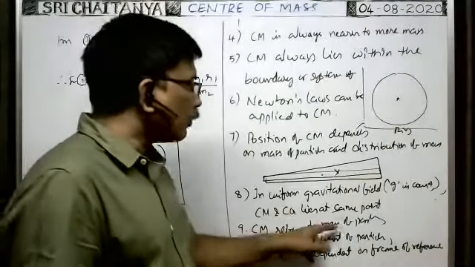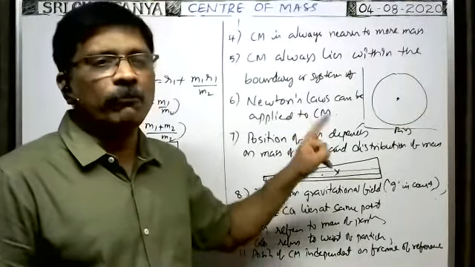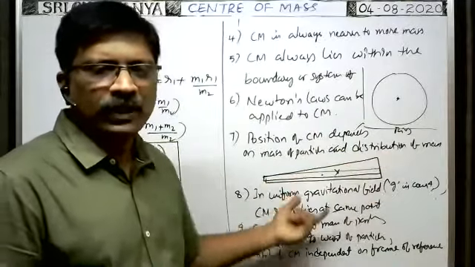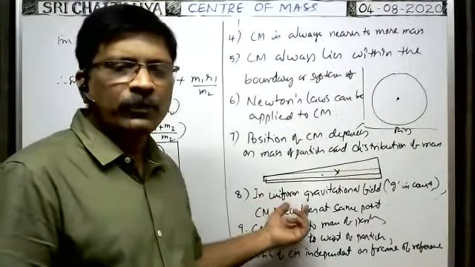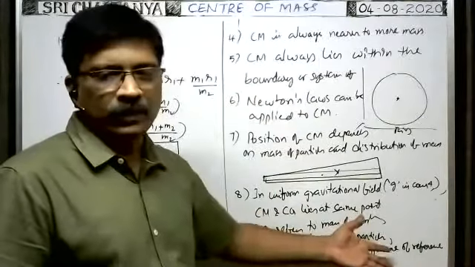Center of mass refers to the mass of the particles, meaning the position of center of mass depends on the distribution of mass, or different masses of the different particles in the body. That's why we can say the center of mass position refers to the mass of the particles. Center of gravity refers to the weight of the particles.